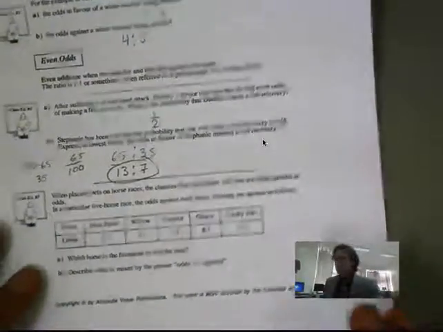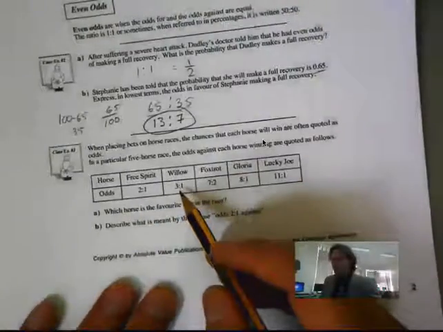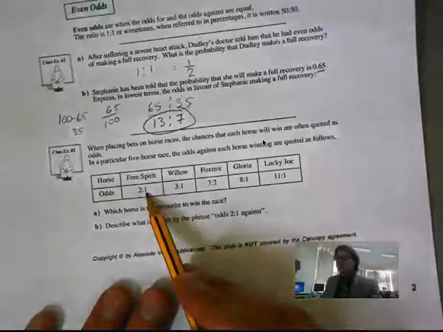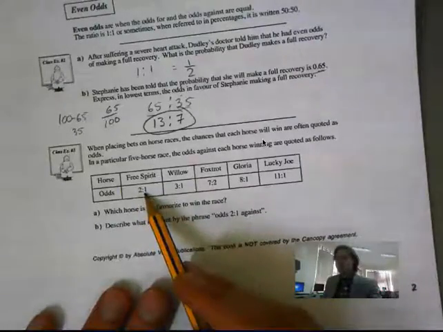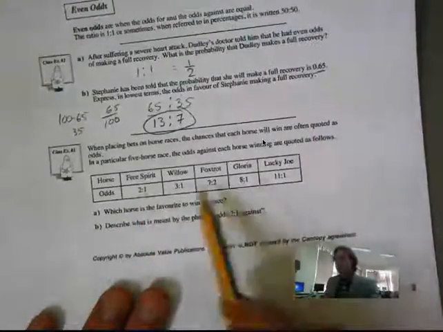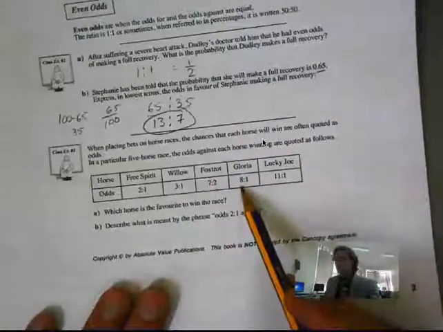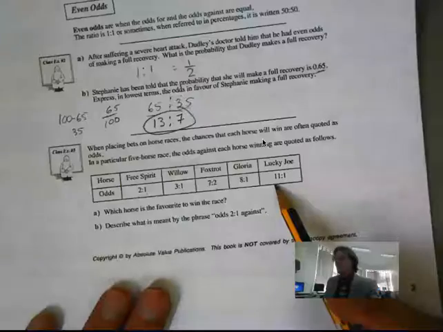So the odds against Free Spirit are 2 to 1. So that means she really has a 1 in 3 chance of winning. The odds against Willow are 3 to 1, Foxtrot are 7 to 2, Gloria is 8 to 1, and Lucky Joe is 11 to 1.